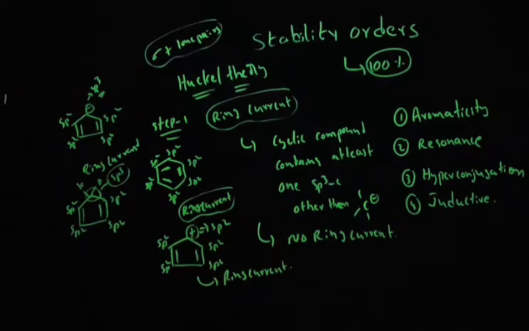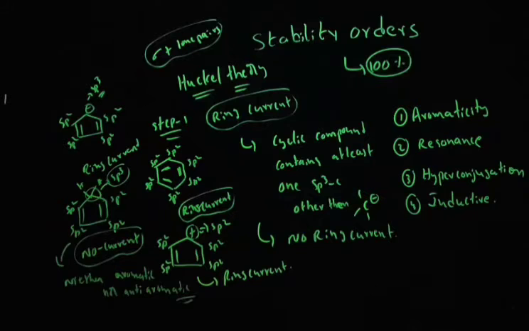If at least one sp3 carbon is present other than carbanion, it means there is no ring current. Here there is no ring current. Once you are able to identify that the compound contains no ring current, it means it's neither aromatic nor anti-aromatic. That means this is neither aromatic nor anti-aromatic.